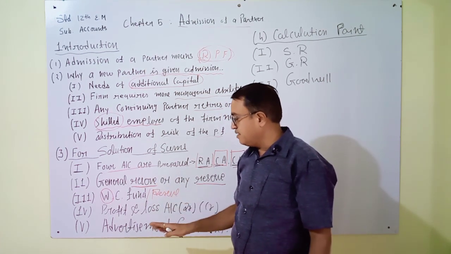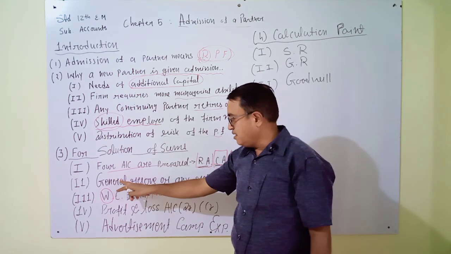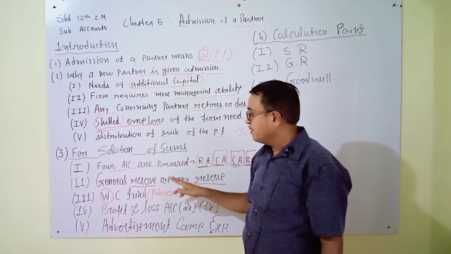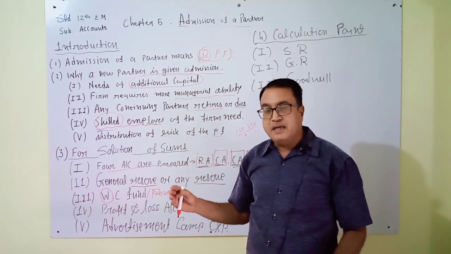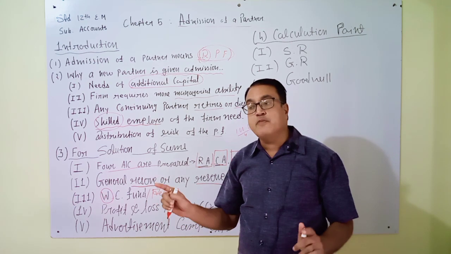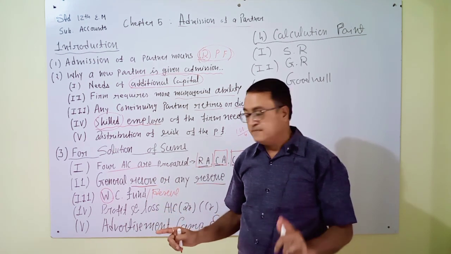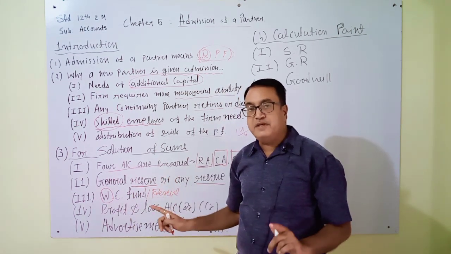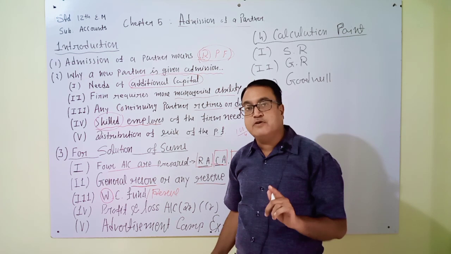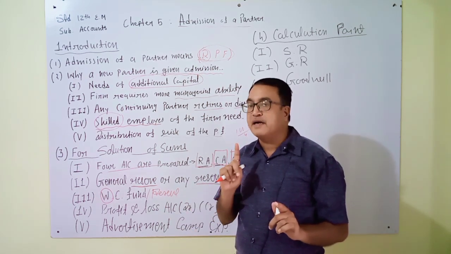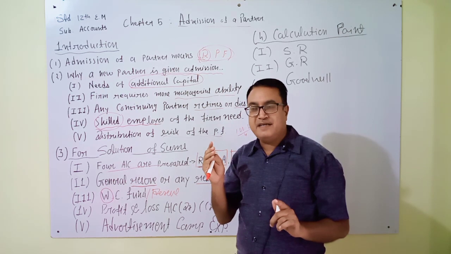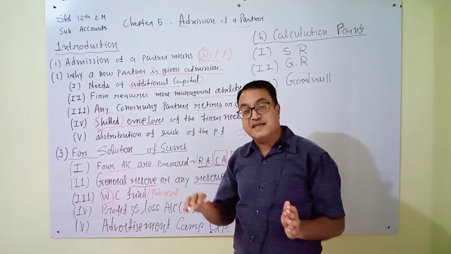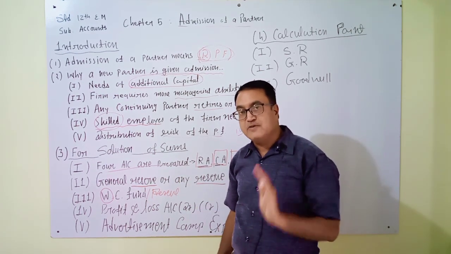If nothing is paid, then general reserve and workman compensation fund will be distributed among the continuing partners. Please listen. General reserve and workman compensation fund will be distributed among the continuing partners, not the new partner. Many times some students forget this point and distribute among the partners along with the new partner. But don't forget, try to listen and try to understand.